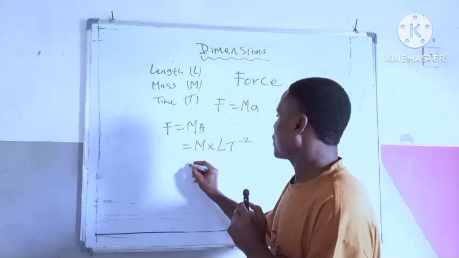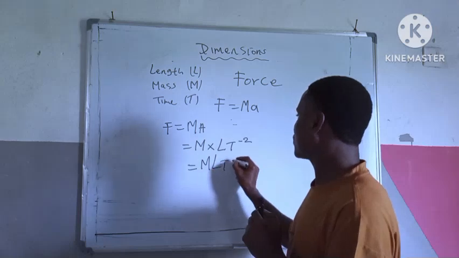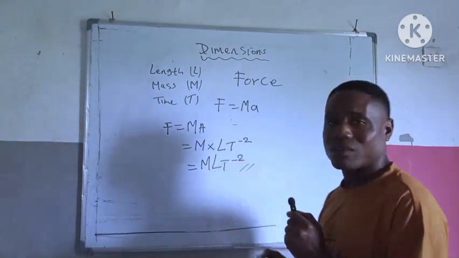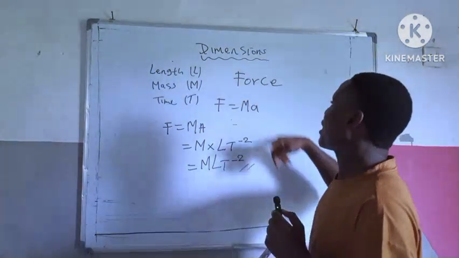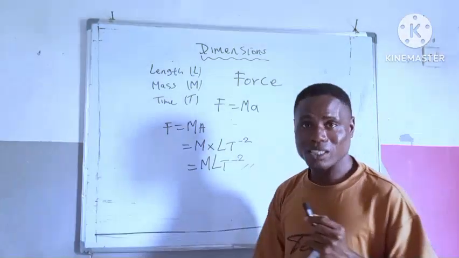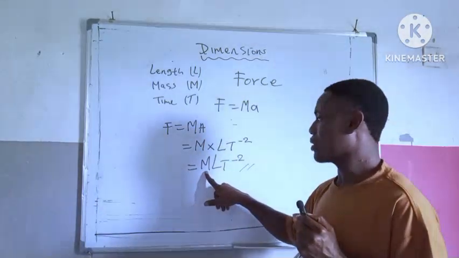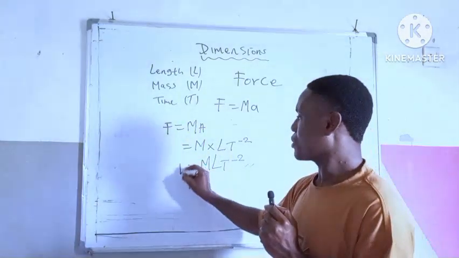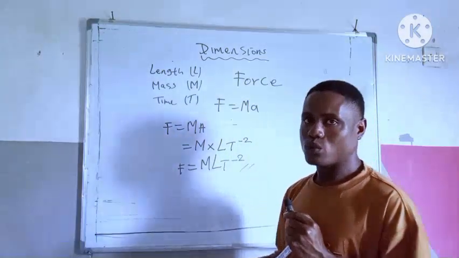So now the dimension of force is MLT raised to minus 2. Very simple. So no need of solving to fool the body again. Are you getting it now? So this is the dimension of force. The dimension of force is MLT raised to negative 2.